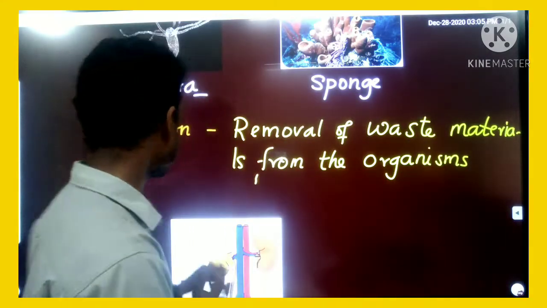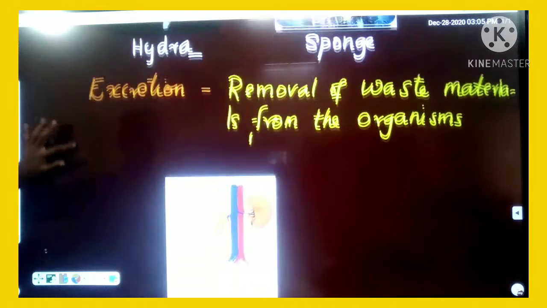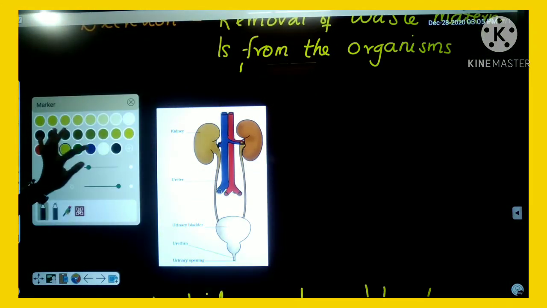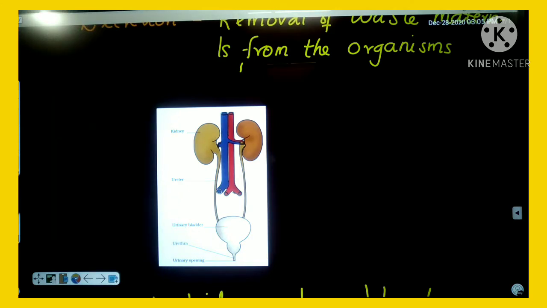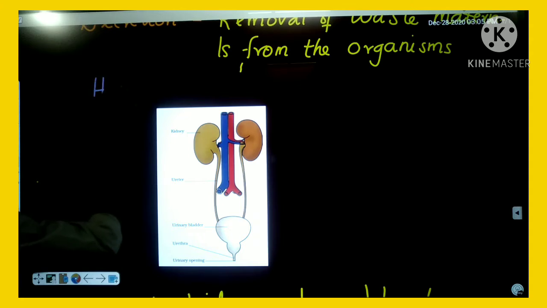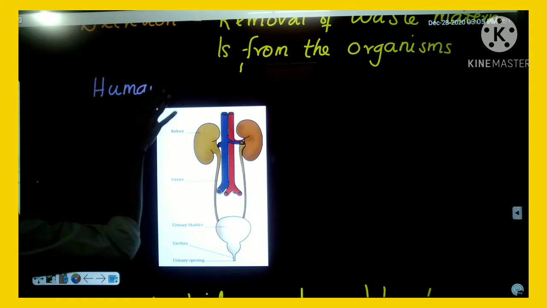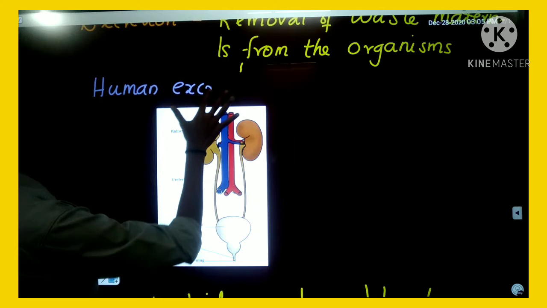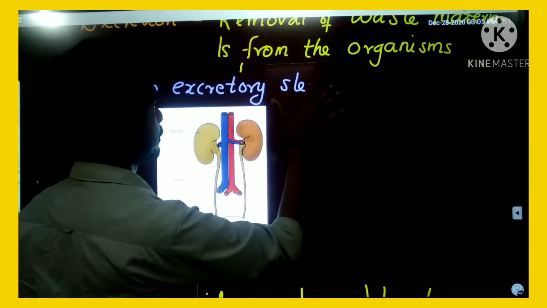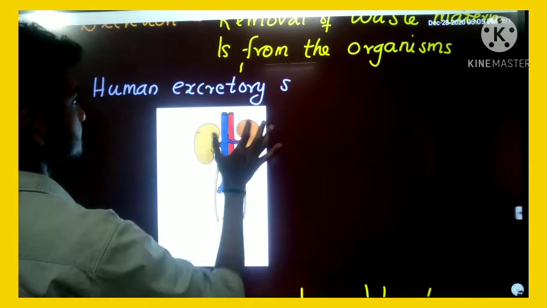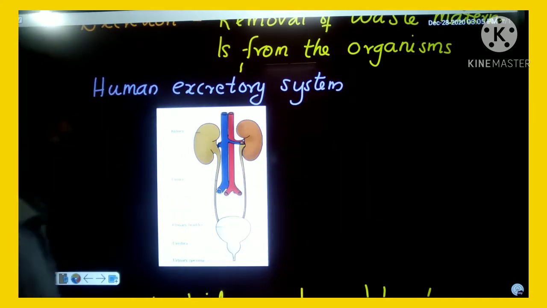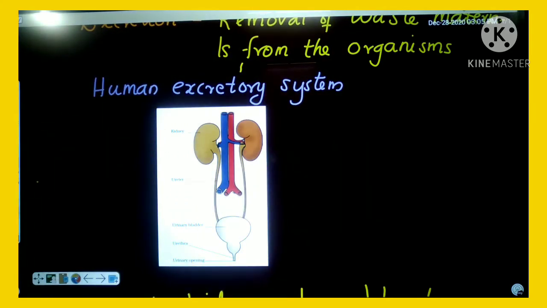Look here. Human excretory system. All of you please look here.